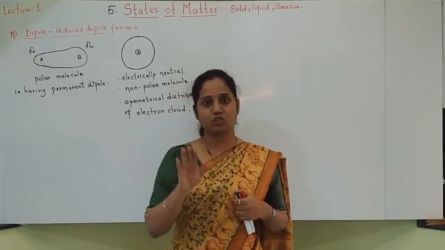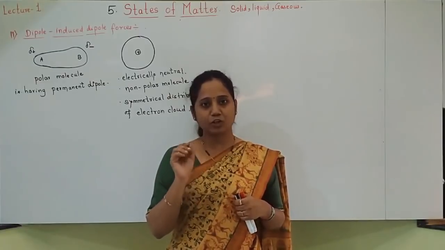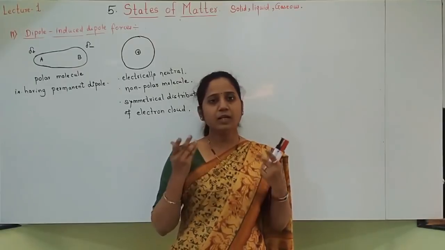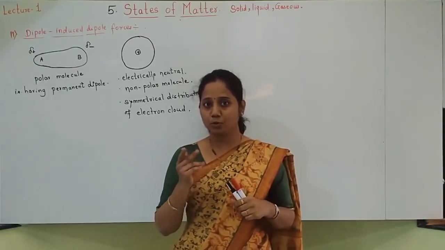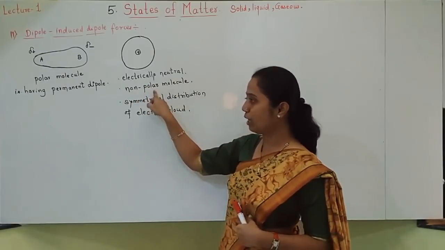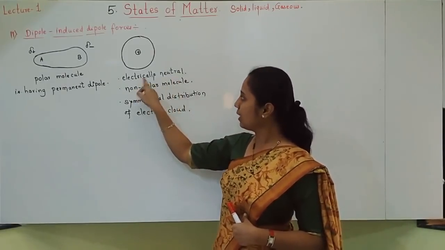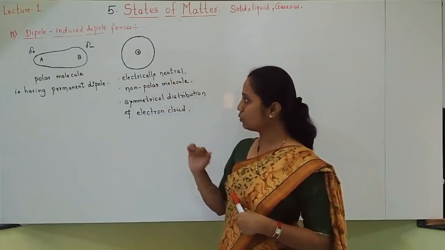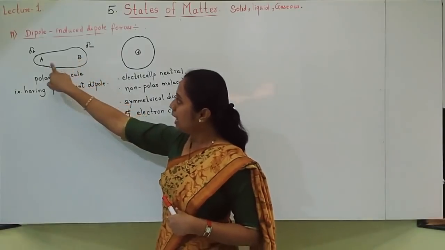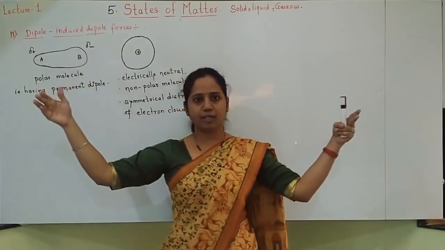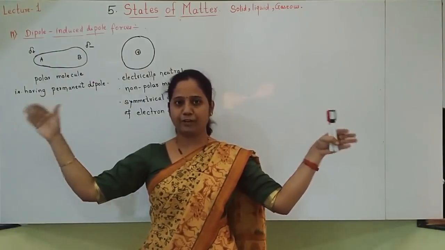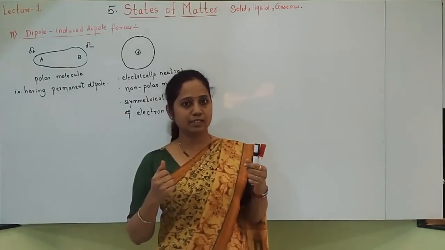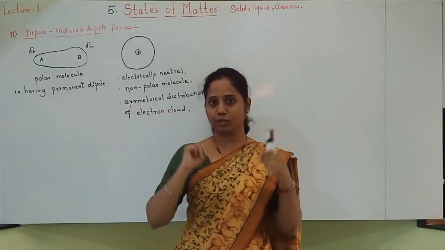The electron cloud is symmetrical. Electron cloud means the distribution of electrons is symmetrical. That's why poles are not formed, so I am calling this molecule a non-polar molecule. That's why it is an electrically neutral type of molecule. Now what happens? If these two molecules are away from each other, no interactions are there. But when these two molecules come close to each other, at that time